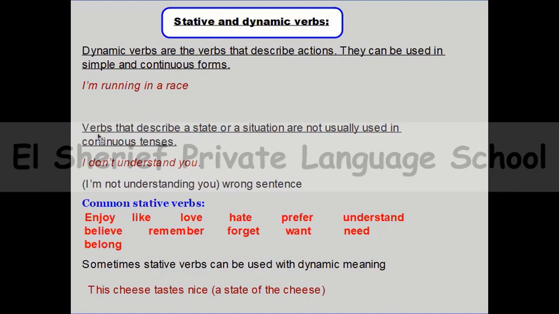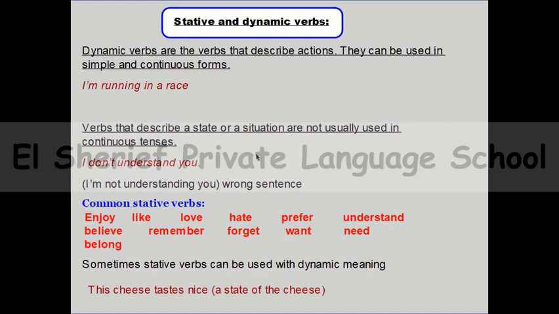These are the verbs that describe a state or a situation that are not usually used in continuous tenses. What does it mean? So here, run describes the action, but the verb understand describes a state, not an action. So I can't say, "I'm not understanding you." This is a wrong sentence. We need to say "I don't understand you," because understand is not expressing an action, it expresses a state.